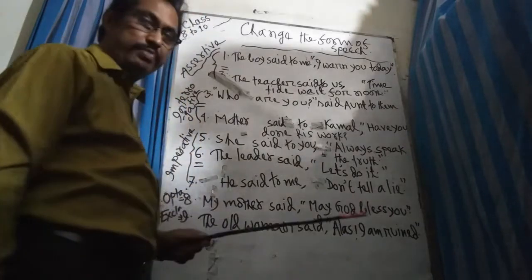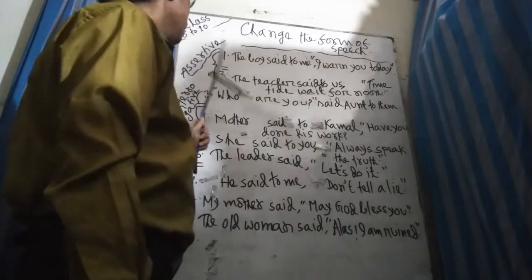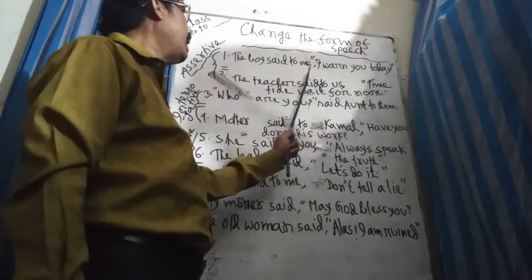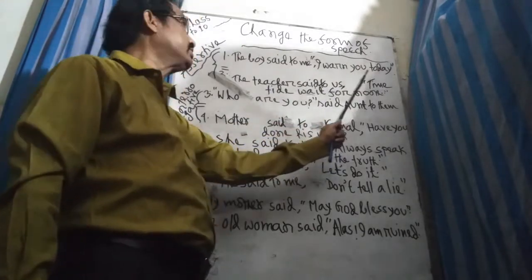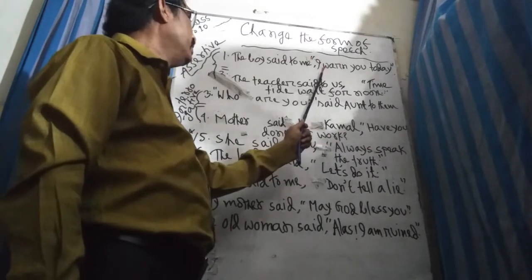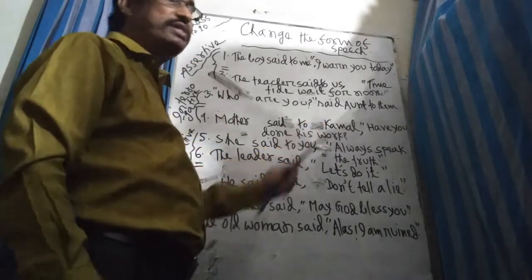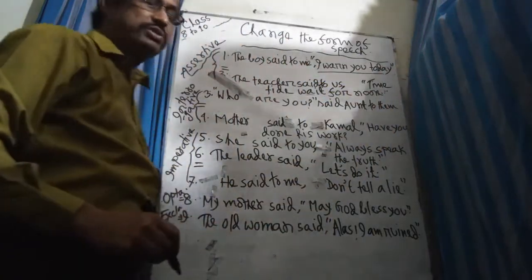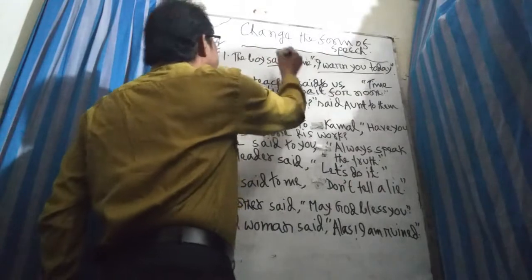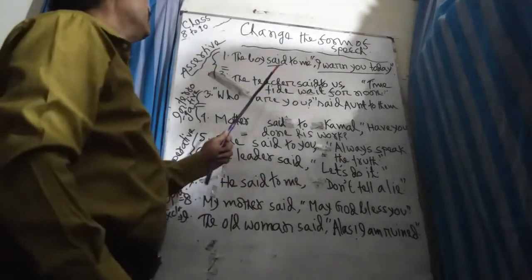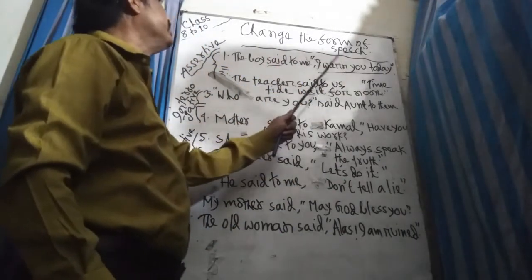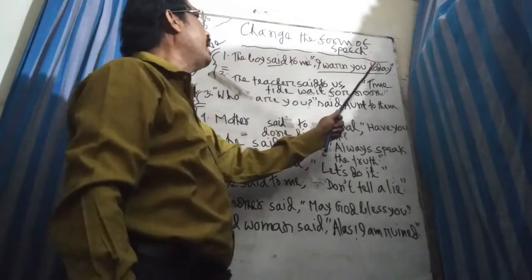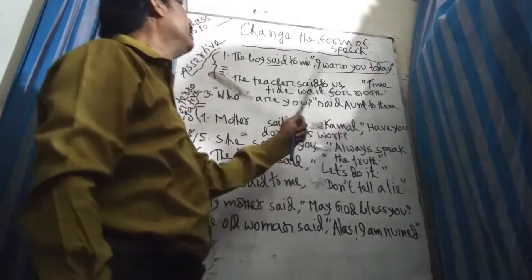At first, we would like to practice the assertive sentence. Suppose you have been given: The boy said to me, "I warn you today." Just follow the whiteboard. The main things here are the reporting verb and the reported speech. In the reported speech there is the person I, the pronoun you, today, and the verb.